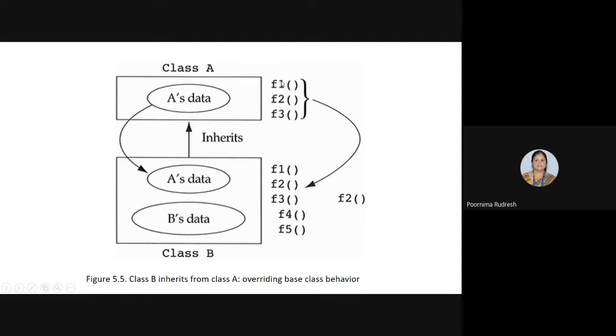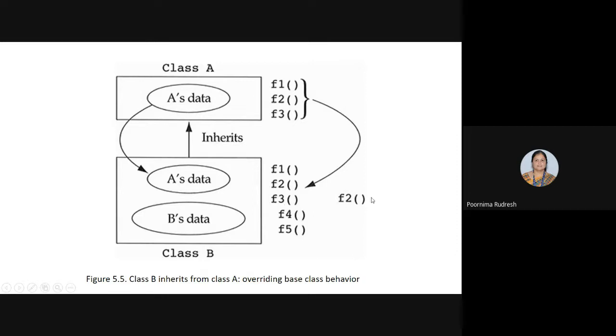We have three functions F1, F2, F3, and all three functions can be inherited by class B. While inheriting these, class B can make use of the overriding property. In the overriding property, class B overrides the original functions of class A, and it can add additional data members to these functions and execute them.